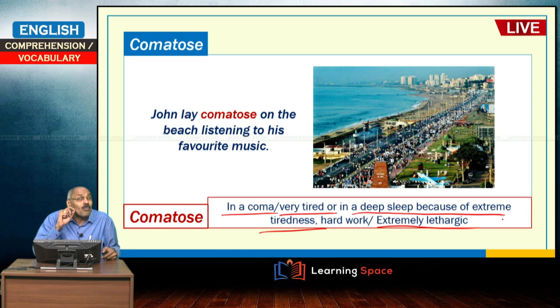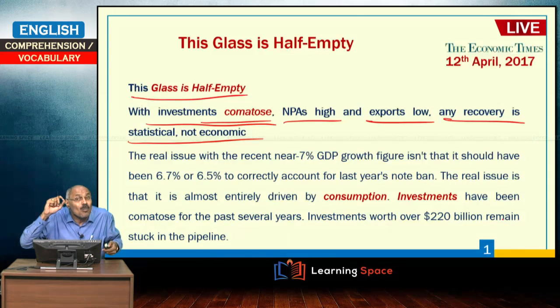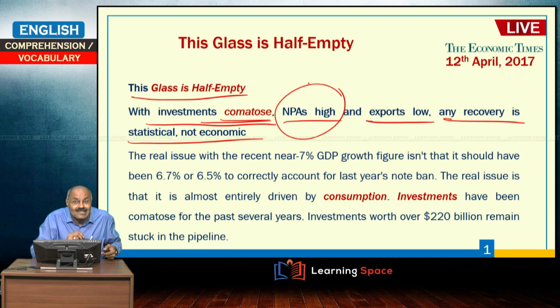So, this word comatose is used indicating that the investments are not forthcoming, almost dead. A person in coma sometimes may lead to death, and similarly investments comatose means the investments are almost dead, or you can say abysmally low. To indicate that, he used comatose. With investments comatose, NPAs high,